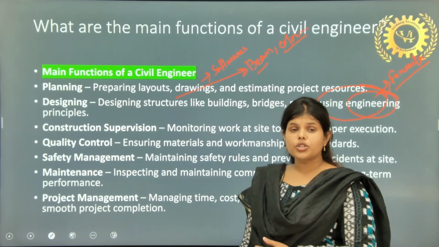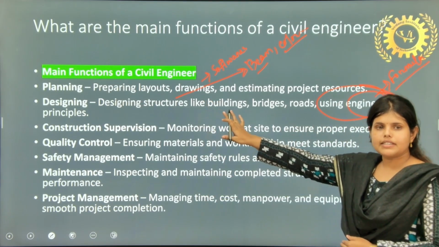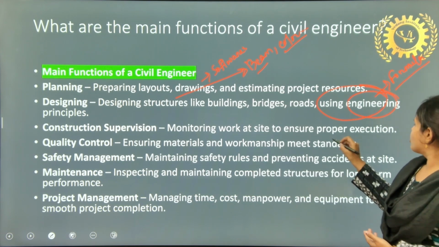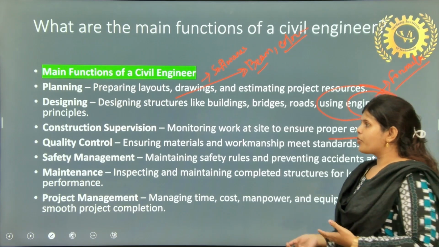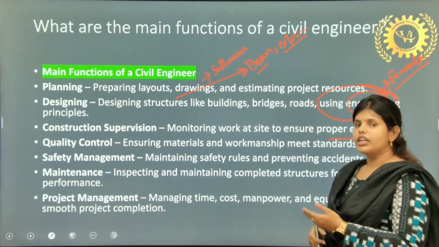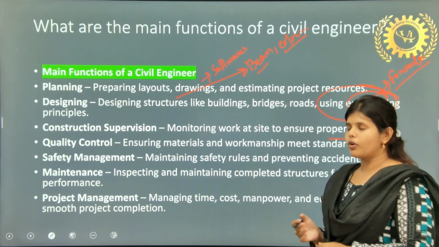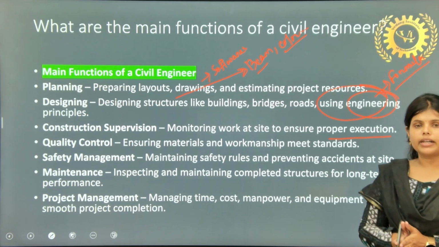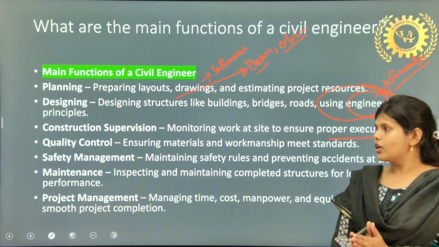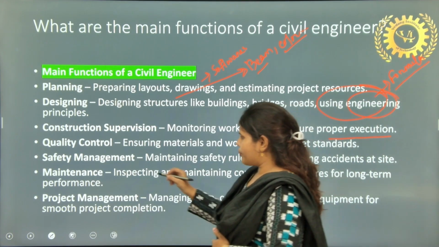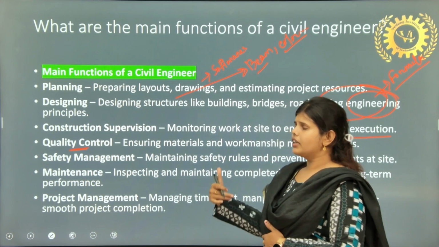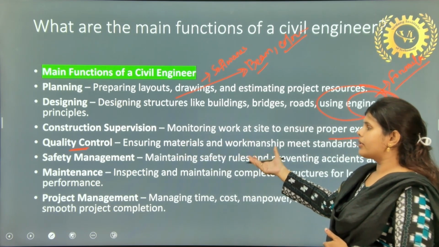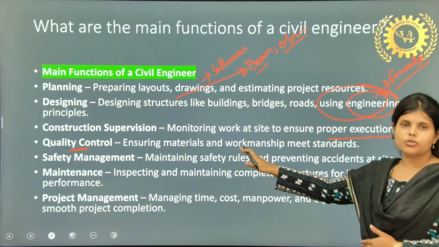Again, construction supervision. We did the plan and we did the design. Then we go for construction supervision, like monitoring work at site to ensure proper execution. When construction is done, there needs to be proper supervision. Otherwise, there will be some mistake. Next one is your quality control, ensuring materials and workmanship meet standards. Quality control is needed because there can be changes in material requirements, or changes in manpower, or you can say labor requirements.